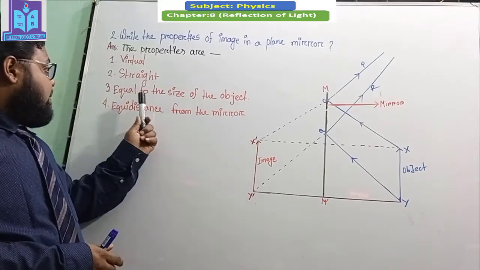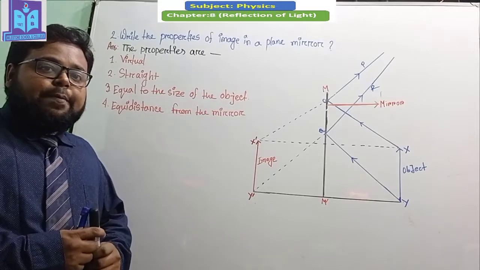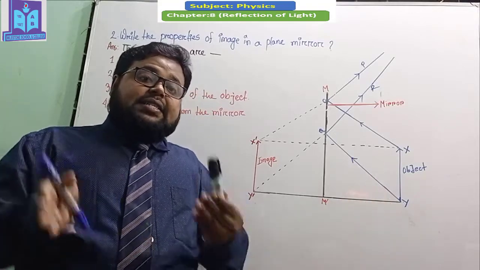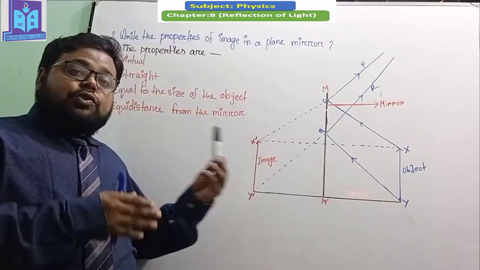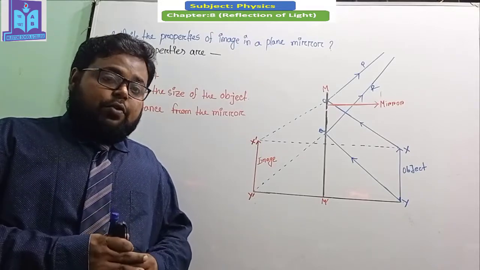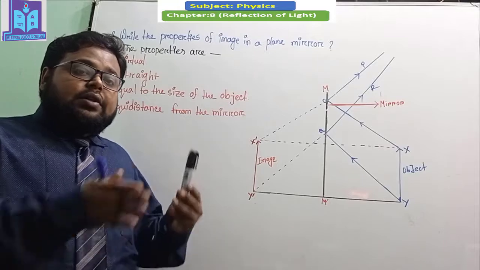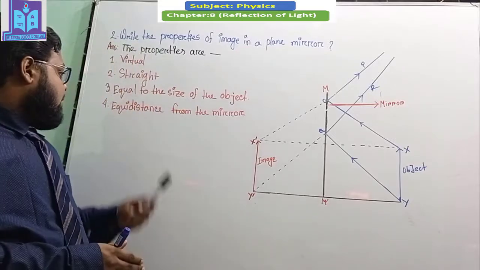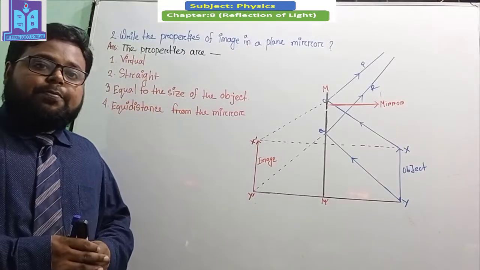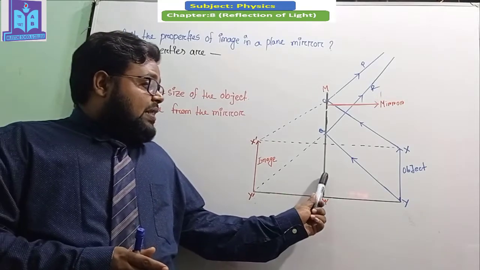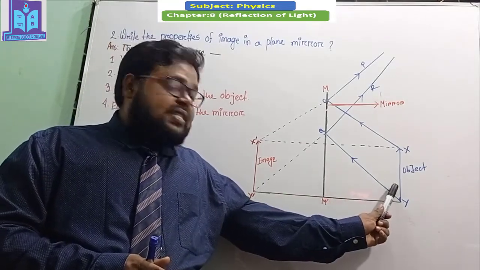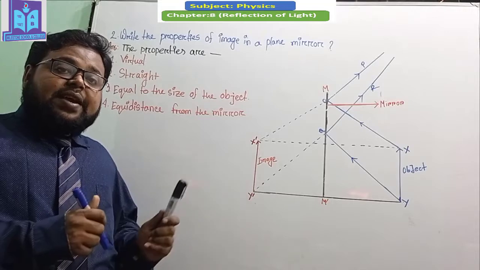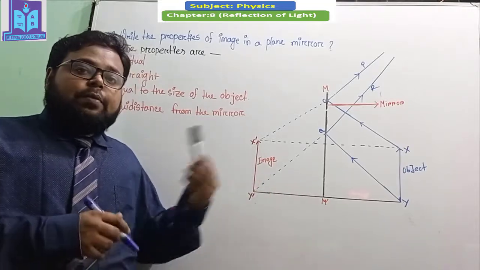Okay. Number 3, equal to the size of the object. That means whatever is the length or size of the object, at the same size or length the image is created at the behind side of the mirror. That means the length or the size of the image and object is equal. And number 4, equidistant from the mirror. That means at whatever distance the object is situated from the mirror, at the same distance the image is created at the behind side of the mirror.